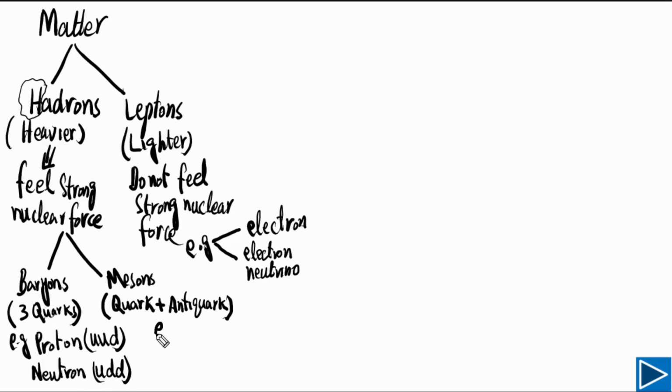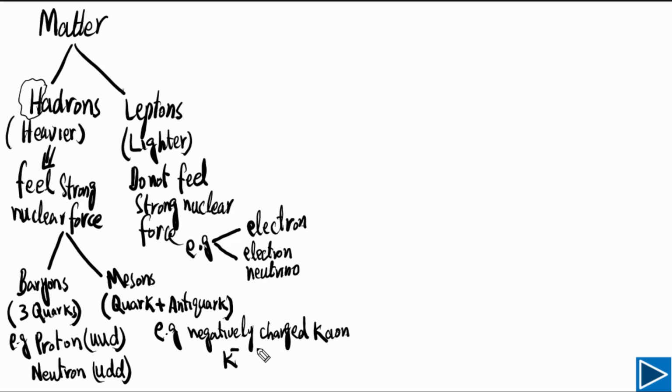Now let's look at an example of mesons. There are many examples of mesons. We will just look at the negatively charged kaon. Negatively charged means the charge on the kaon is negative. Very long name, but simply you can understand with this example. The bar on the right side tells you the charge on this particle. So this is the negatively charged kaon.